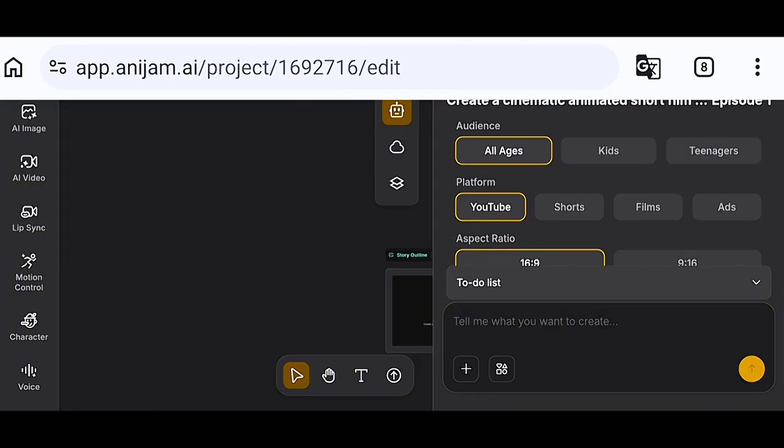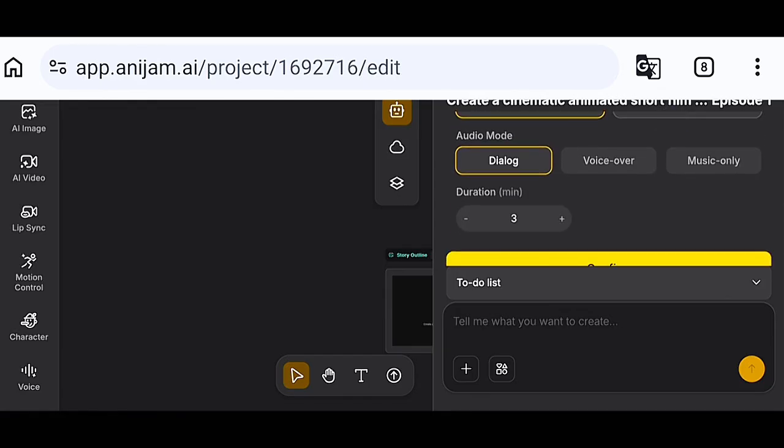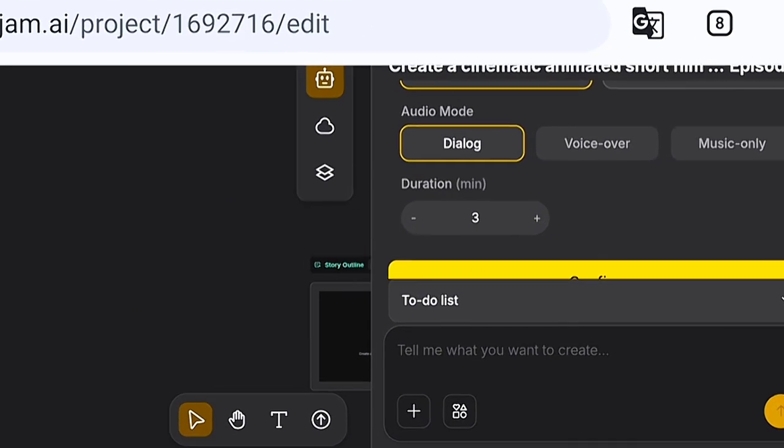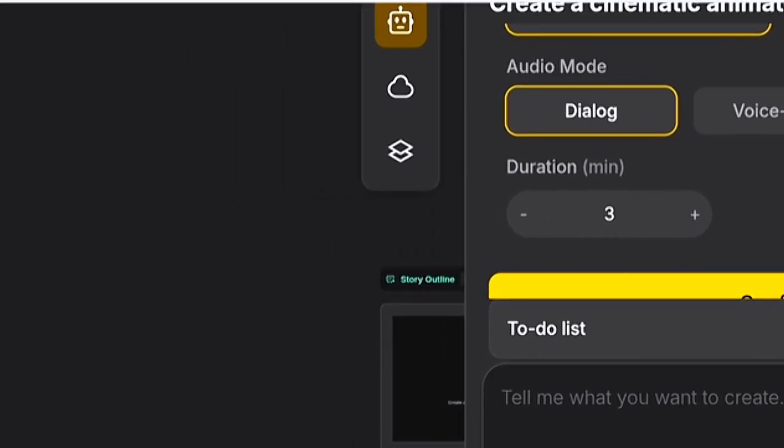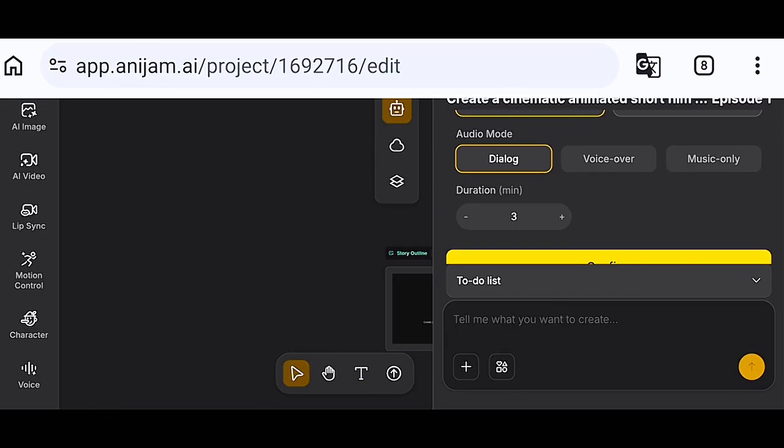Asking me for the platform so it can know the aspect ratio and how to fit in everything. I say YouTube and then the aspect ratio 16 by 9. And of course, I'll just keep scrolling. Now it's asking me for the audio mode. For the audio mode, you can either use dialogue or you can use voiceover. So I think I would use the voiceover mode for this one. Since we're mostly used to dialogue, let me show you a different dimension of generating your videos.